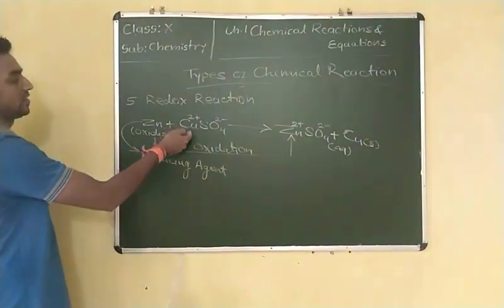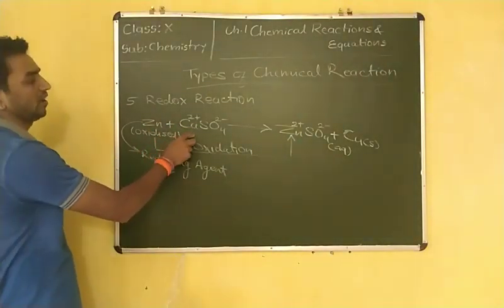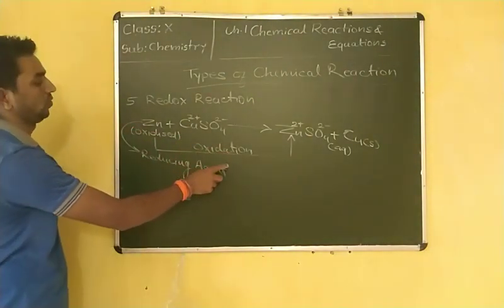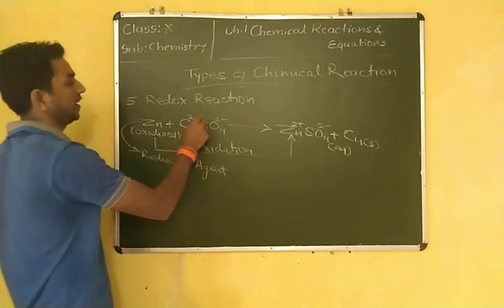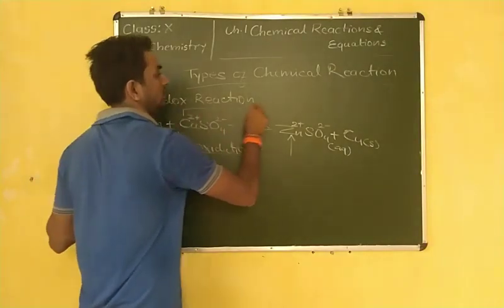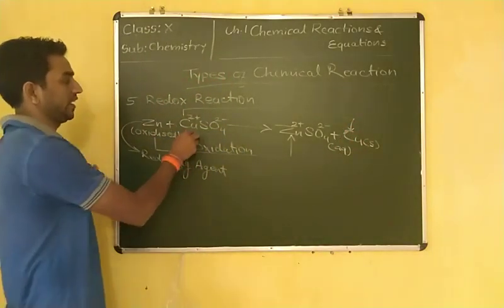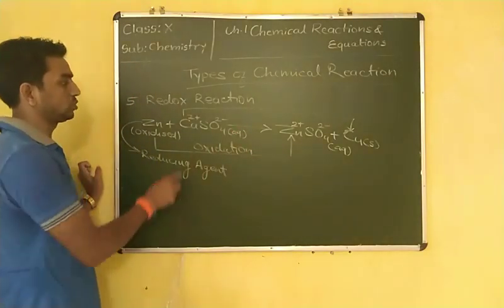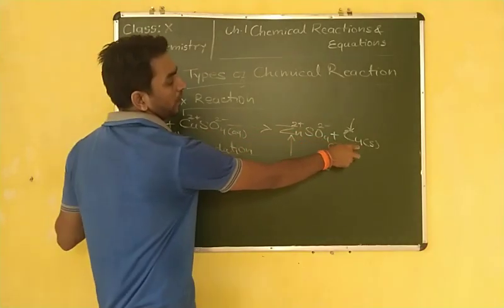When this zinc donates the 2 electrons, the copper receives them. After that, copper forms Cu in the solid state, because before it was in the aqueous, ionic state. By receiving these 2 electrons, it forms solid copper.